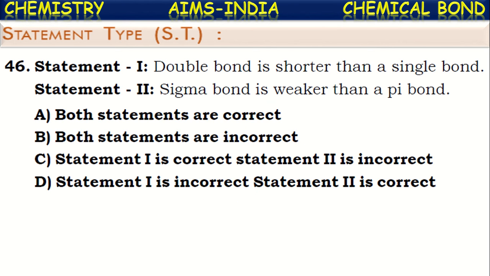See the first question among these. Statement 1. Double bond is shorter than a single bond. Of course, by the formation of multiple bonds, atoms in a molecule come close and hence the bond length decreases. So this statement is correct. Next, statement 2. Sigma bond is weaker than pi bond. Is it correct? No. Sigma bond is stronger than a pi bond because the extent of overlapping is maximum in case of sigma bond and hence it is stronger than that of pi bond. So now statement 1 is true, statement 2 is false.